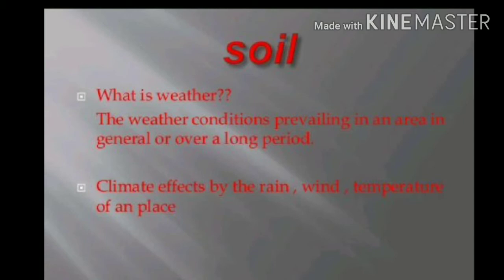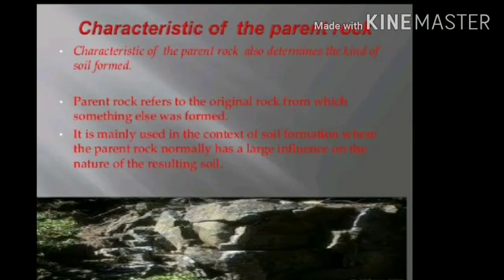Now, what are the characteristics of the parent rock? Characteristics of parent rock also determine the kind of soil formed. Parent rock refers to the original rock from which something else was formed. It is mainly used in the context of soil formation, where the parent rock normally has a large influence on the nature of the resulting soil.